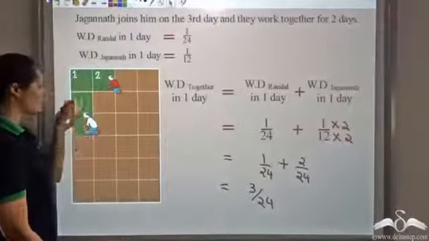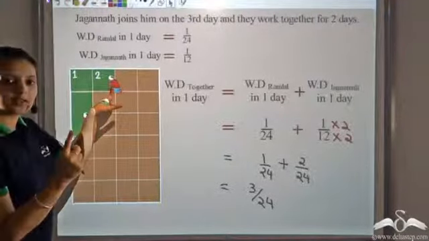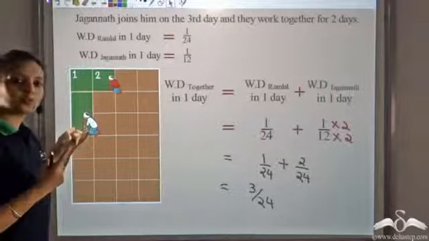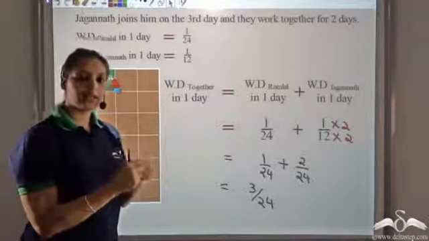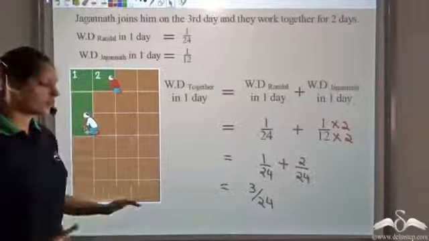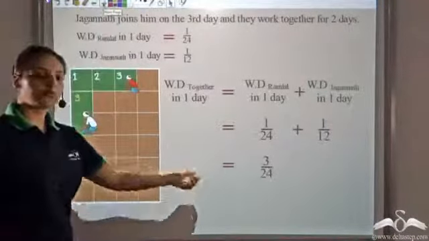So 1 by 12 means 2 of these 24 parts. So that means one plot of these 24 which is being done by Ramlal and 2 of these 24 plots which are being done by Jagannath. So in a day, you can add these two, that is 2 plus 1, 3 plots in a day. 3 of these 24 plots in a day, which is what we get, 3 by 24.